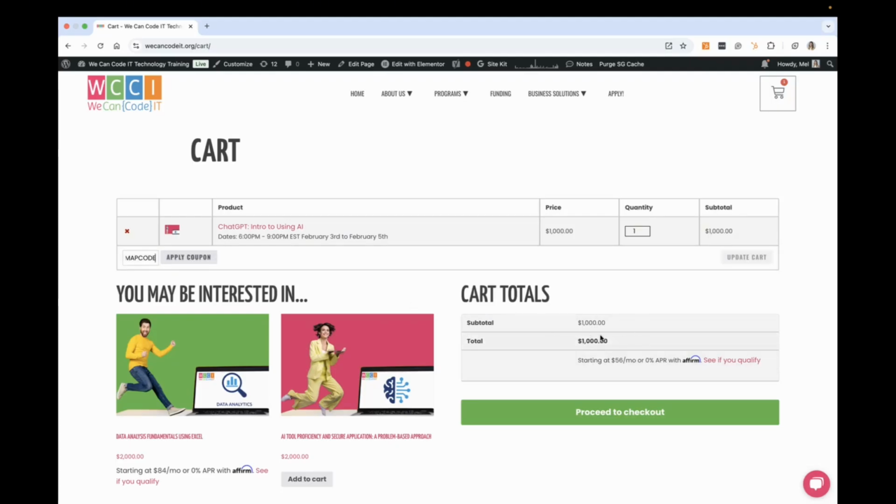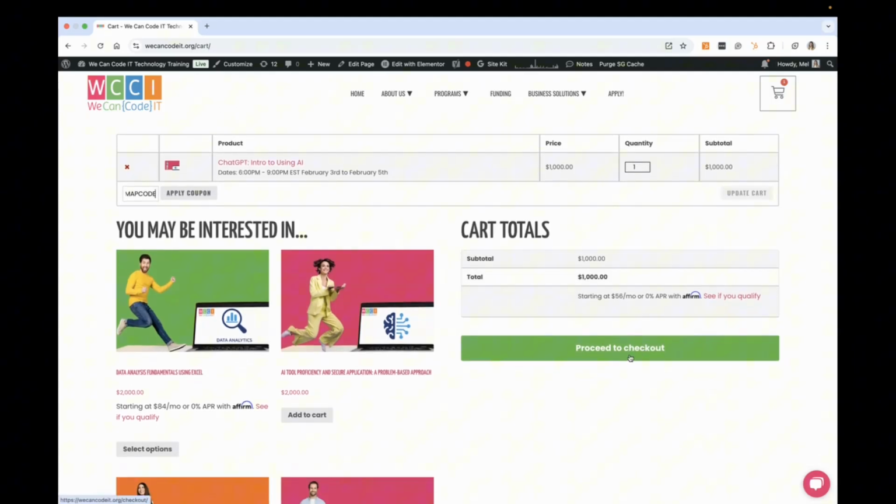The total will go down to 0, and then you can go ahead and either continue, who knows, you can add more IMAP courses and you can apply the coupon. It should accept them all. And when you're ready, go ahead and proceed to your checkout and resume your checkout as normal.